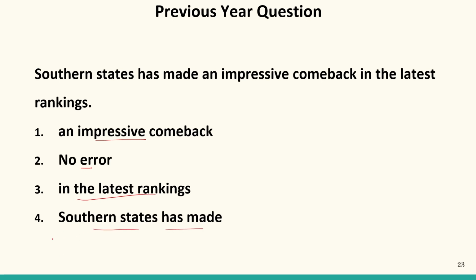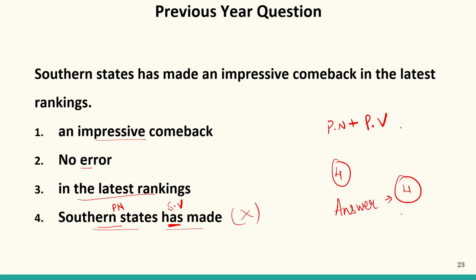Now, if we look at the fourth part carefully, Southern States, it means plural noun. But here it is written has, which is a singular verb. Whereas we know whenever we have a plural noun, it should be followed by a plural form of verb. So this part is incorrect. It means the fourth part contains the error. So our answer will be fourth. We have to just mention which part contains the error. We need not rectify it. However, for the rectification, here has should be replaced with have.